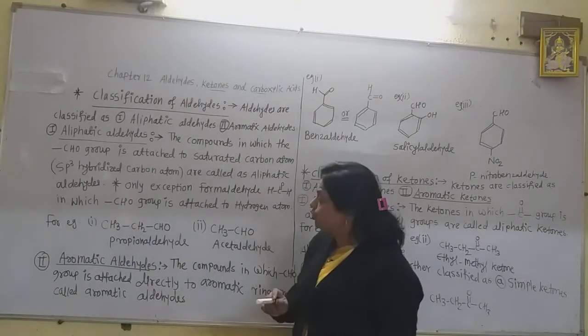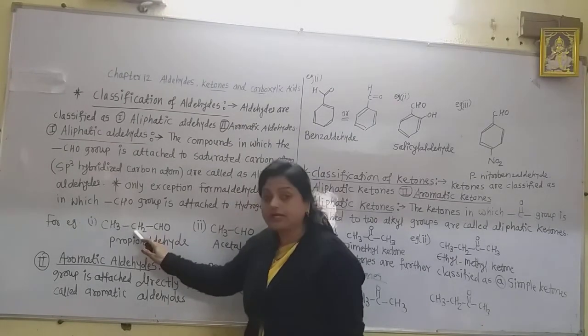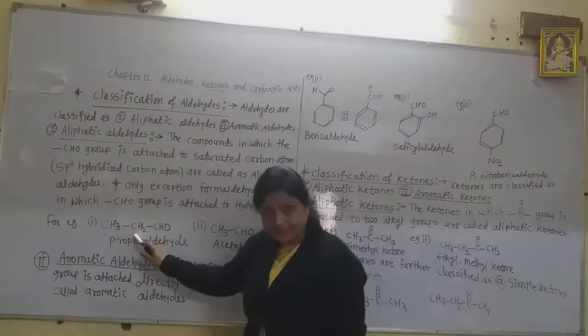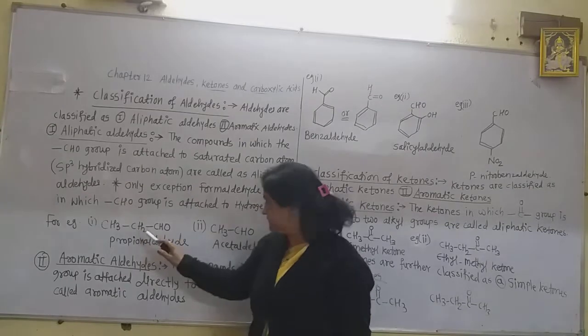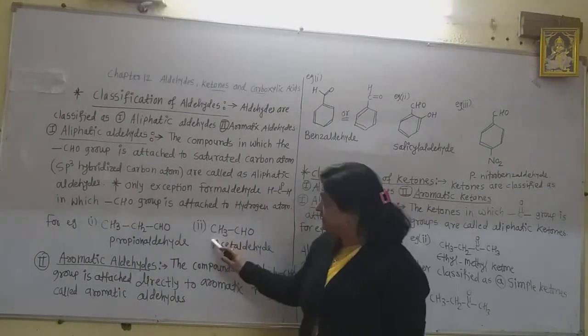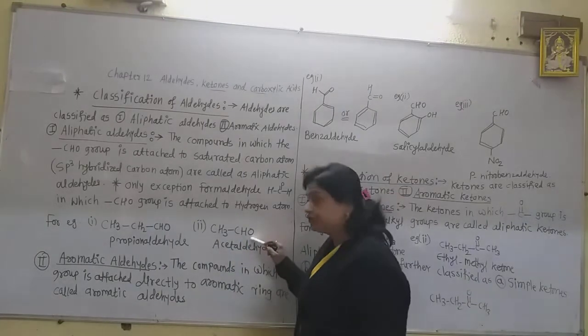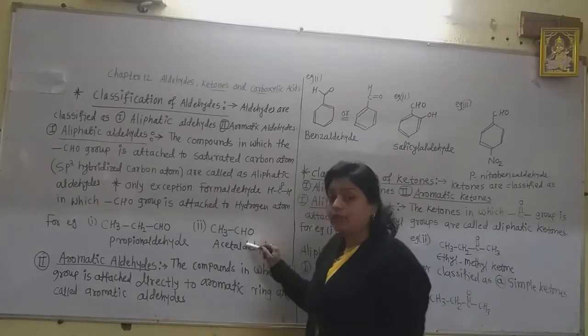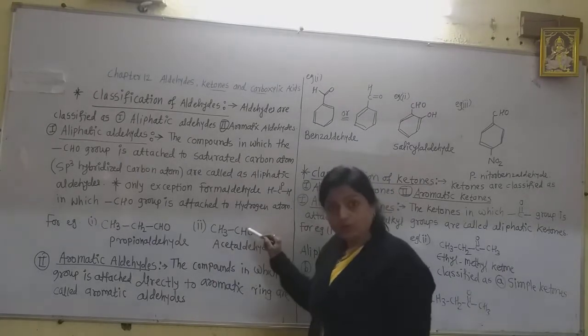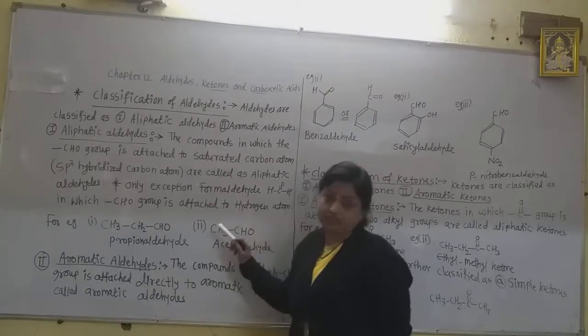Here, this CHO group is directly attached to a saturated carbon, that is, an sp3 hybridized carbon. Here also this CHO group is attached to an sp3 hybridized carbon atom.